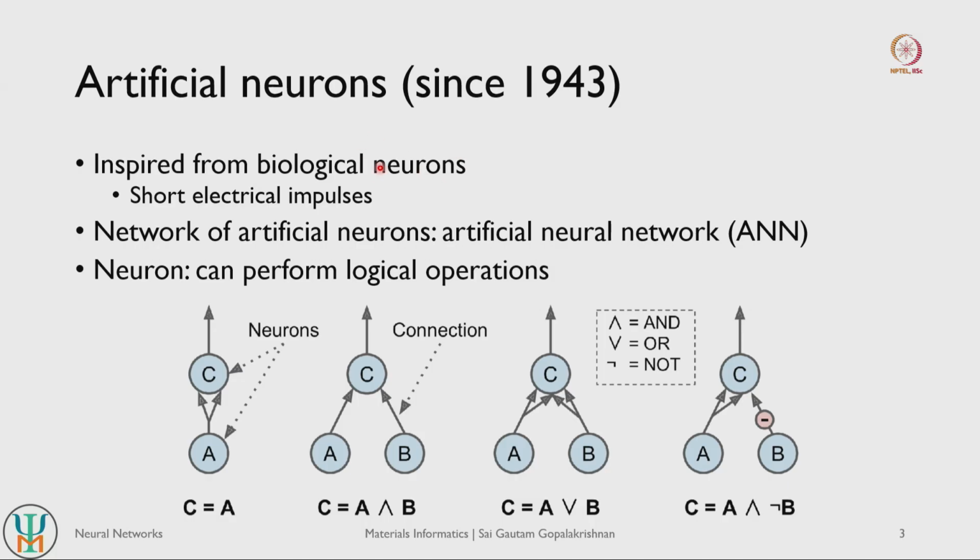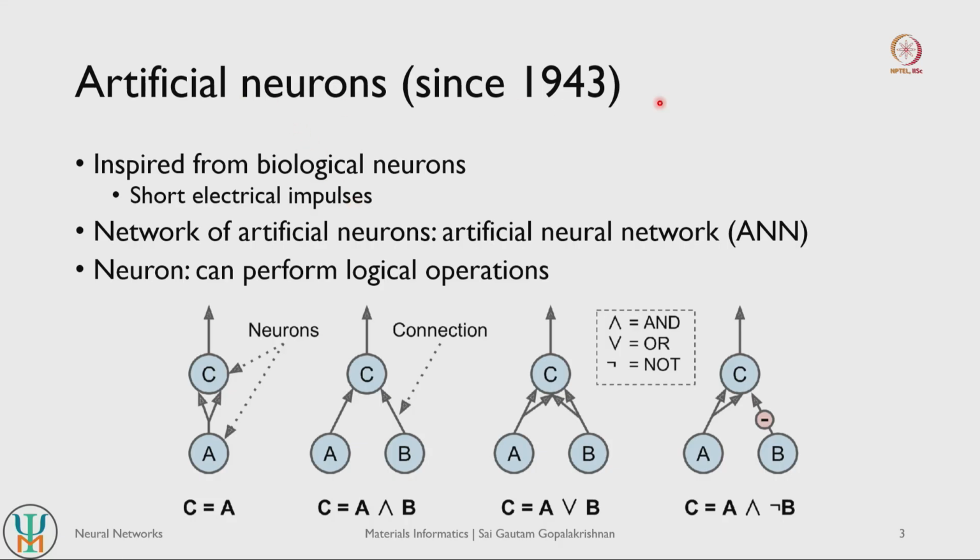Each neuron is connected to other neurons, and they send short electrical impulses across the different neurons. Depending on the magnitude of the impulse that a neuron receives, it either gets activated or it does not get activated, and depending on which collection of neurons get activated, our brain learns or performs a certain task. So that is how biological neurons, in a very basic sense, work.